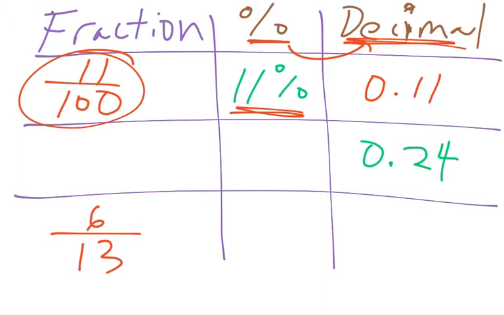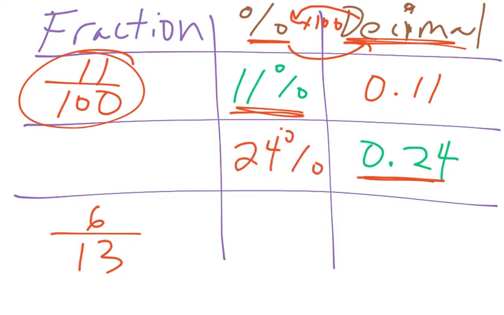Let's look at our second one. They give us the decimal of 0.24. Well, remember, it's very easy to go from a decimal to a percent. All we actually do is multiply by 100. So if we multiply by 100, or move our decimal 2 places to the right, we get 24%. And now it's pretty easy, given the percent, to make this a fraction: 24 over 100. Remember, it always involves an operation with the number 100.